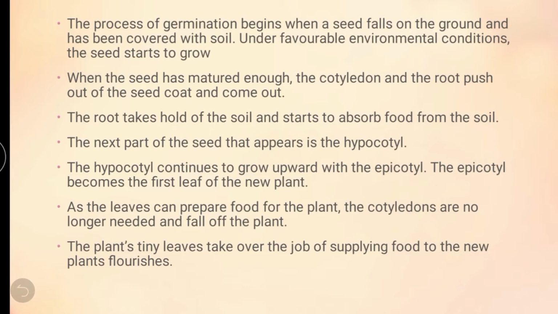Okay, first the root will come out and stand on the soil. The root will hold the soil and start to absorb the nutrients and water from the soil. So the root will start its function to absorb water and nutrients from the soil.